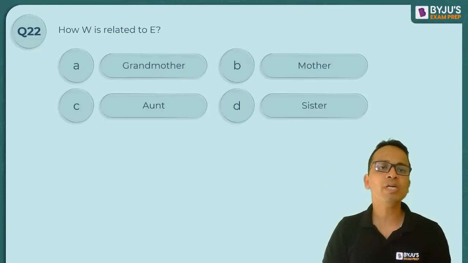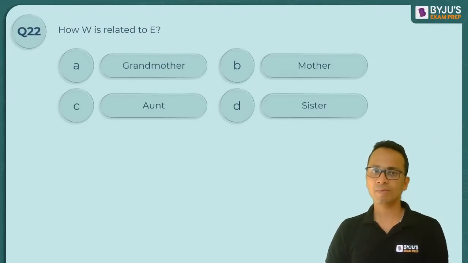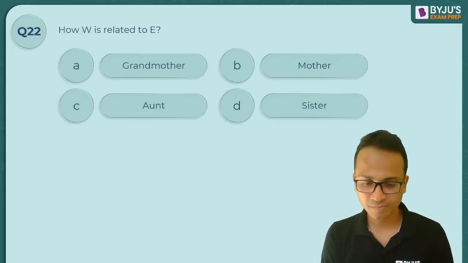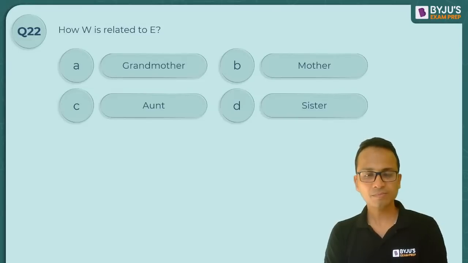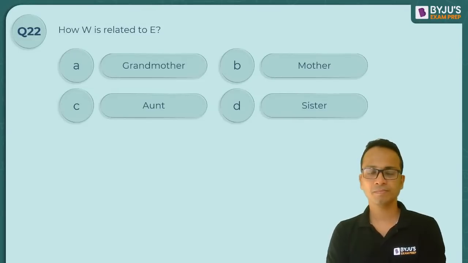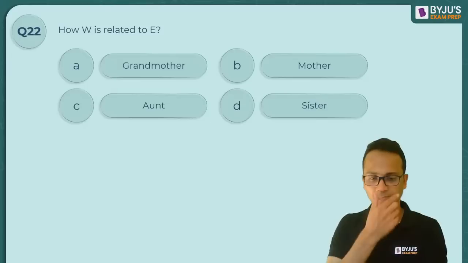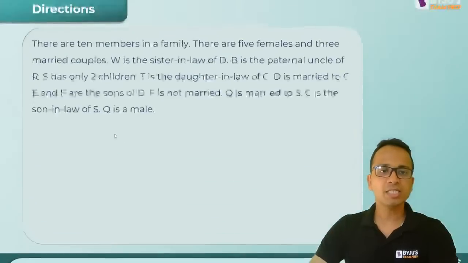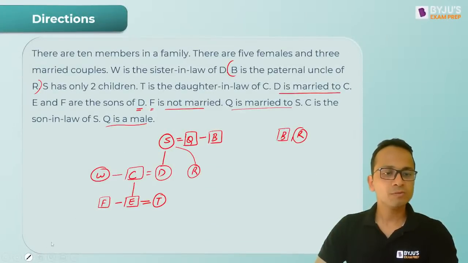So question is how W is related to E. How W is related to E. Look at the options, look at the chart and give me an answer. How W is related to E. Come on. So moving back to the chart, W is here and E is here.